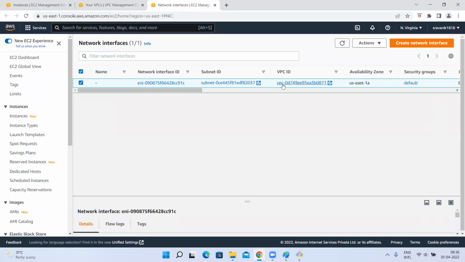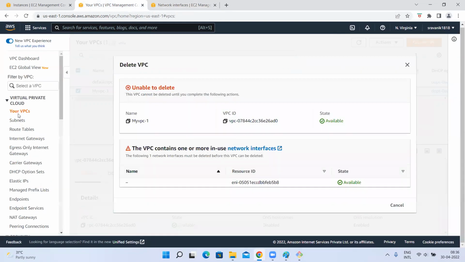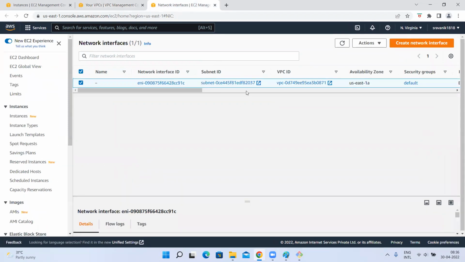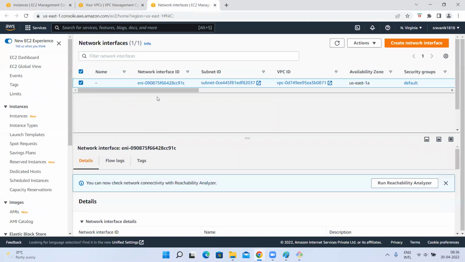VPC is 71871. This is default VPC. 871 is default VPC. This ENI belongs to that. Oh, okay. Let me expand. This is not an issue. This is related to something else.